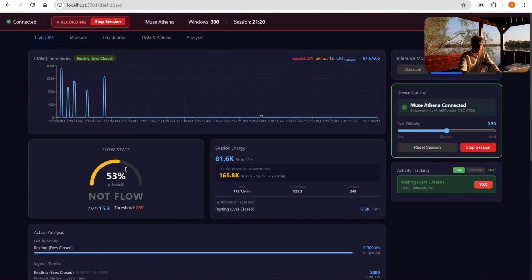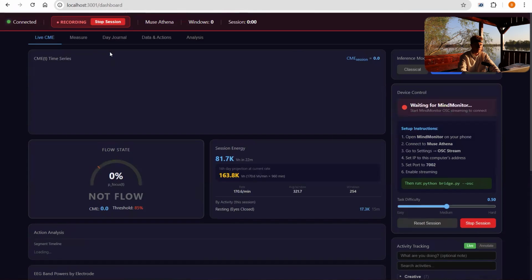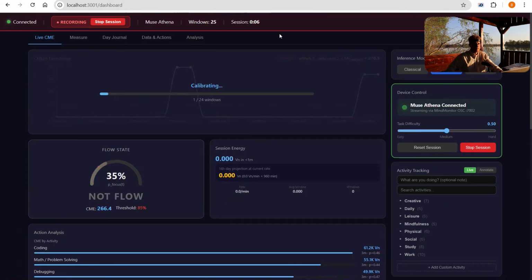Next, we have the flow state, which is defined on a quantum computer by shots. And now we have a lot of rest, so let me just measure it, close it and restart. Okay, so now we started calibrating. It might take a couple of minutes, maybe 5. I will probably pause the video for this time. What it's doing right now is taking a calibration chunk of 5 seconds to extrapolate the activity of my brain to define the baseline.